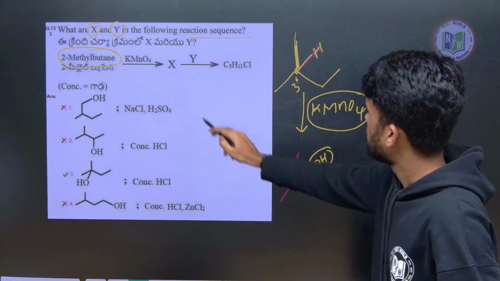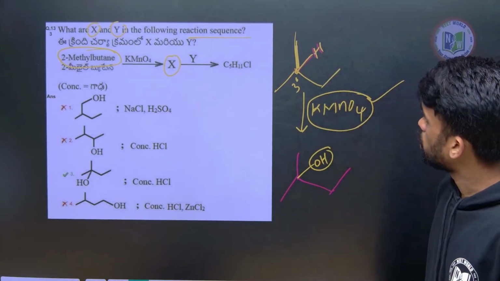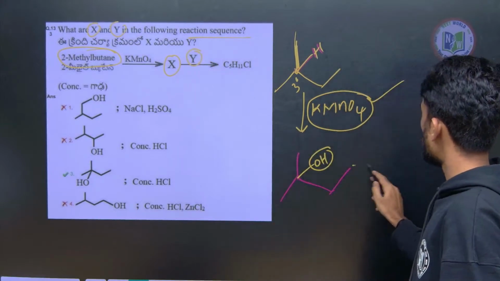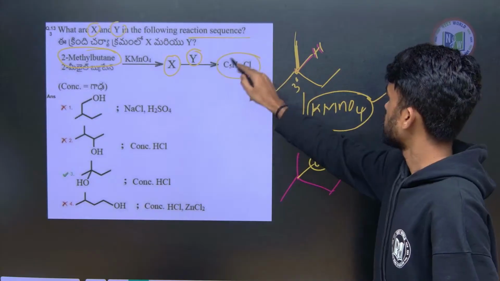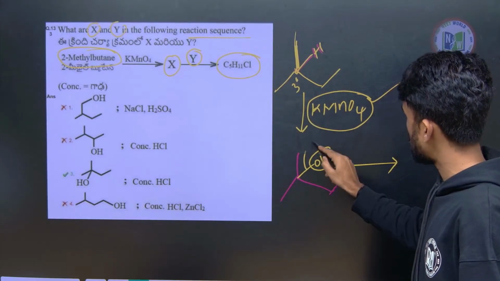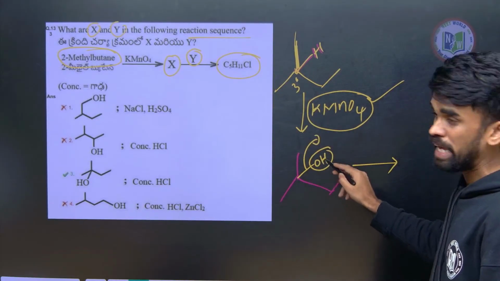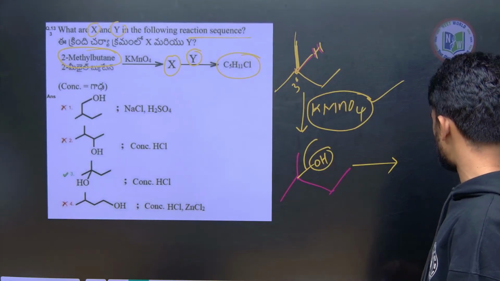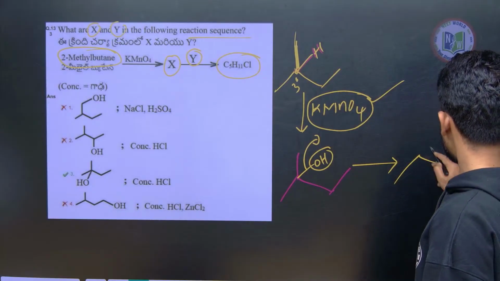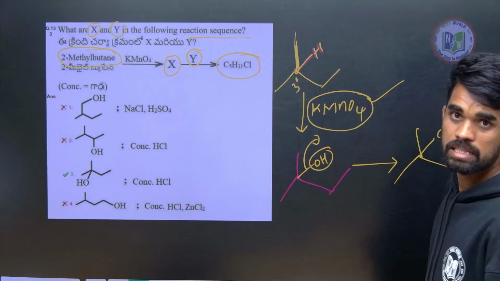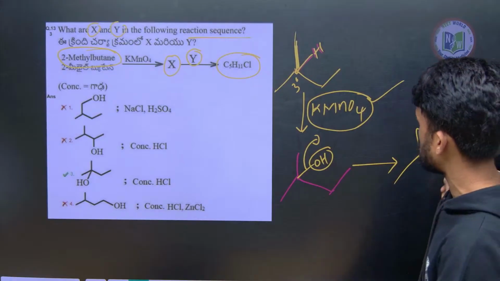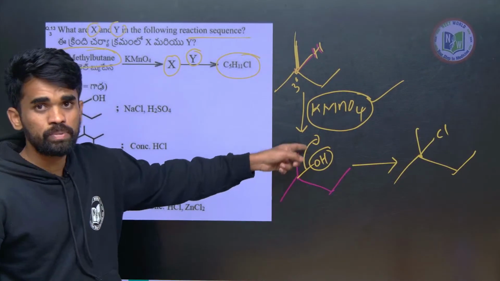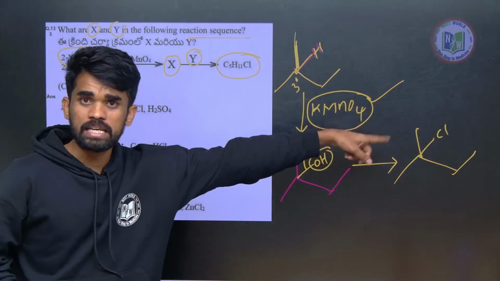So now our X is this one. Now what are they asking? Using Y, they have converted this into a compound with 5 carbons. It means they removed this OH and replaced it with chlorine. I can estimate the answer like this because this structure will satisfy the formula. So it means OH should be removed and Cl should be added.